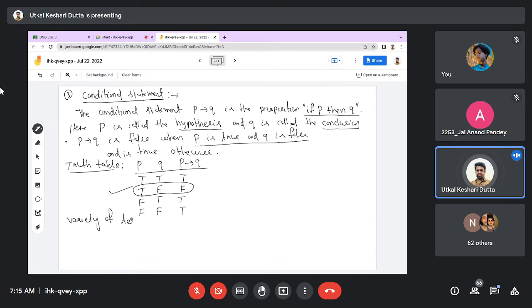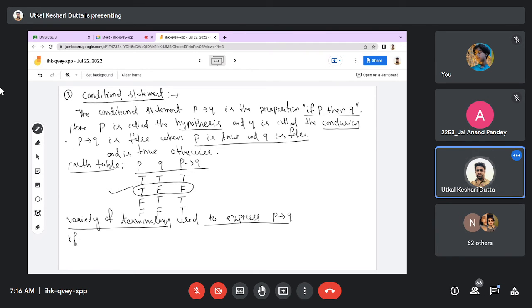A variety of terminology is used to express the conditional statement P conditional Q. That means we know that P conditional Q means if P then Q. That is one way of presenting a conditional statement, P conditional Q, from the definition.